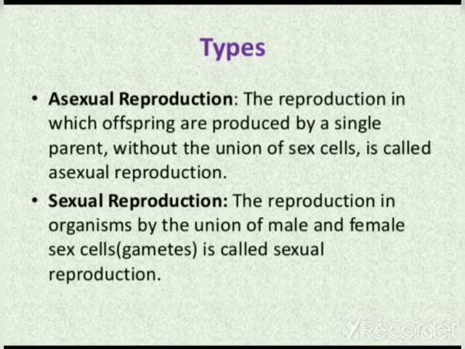So first of all, asexual reproduction: the reproduction in which offsprings are produced by a single parent without the union of sex cells is called asexual reproduction. While sexual reproduction is the reproduction in organisms by the union of male and female sex cells, or we can say gametes.